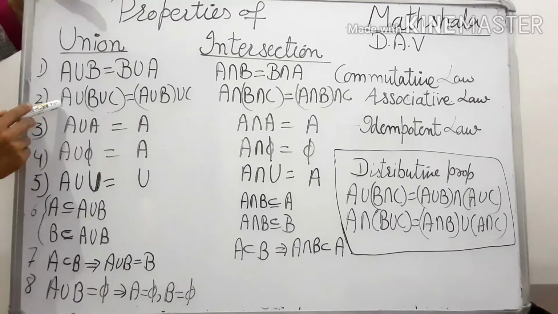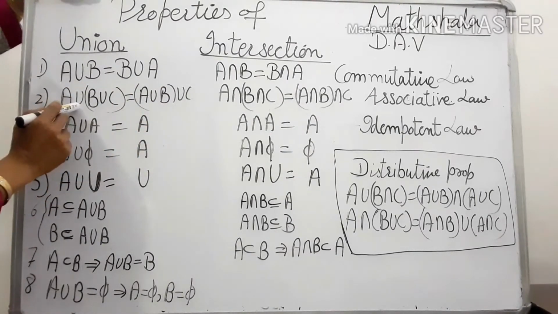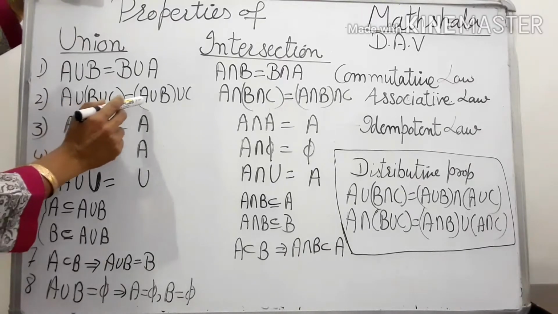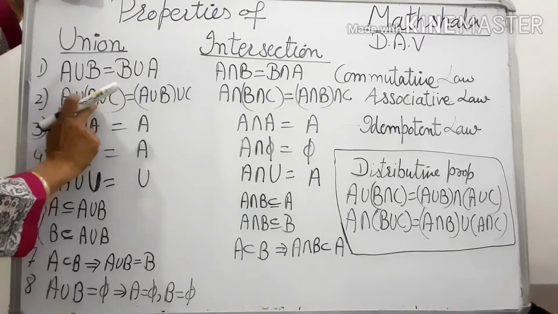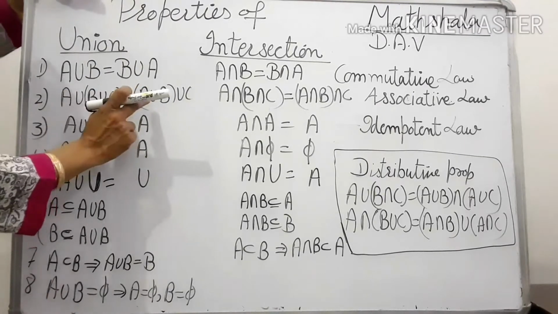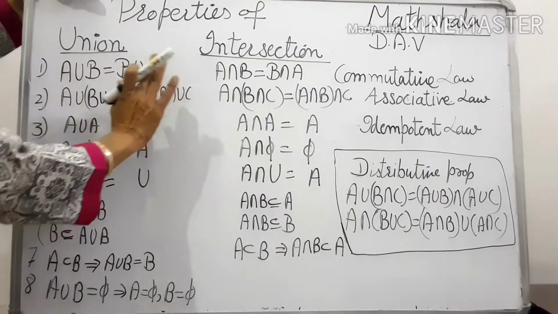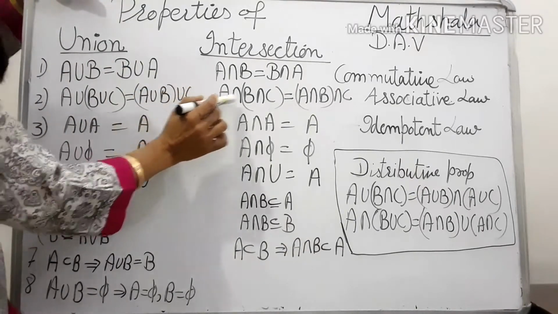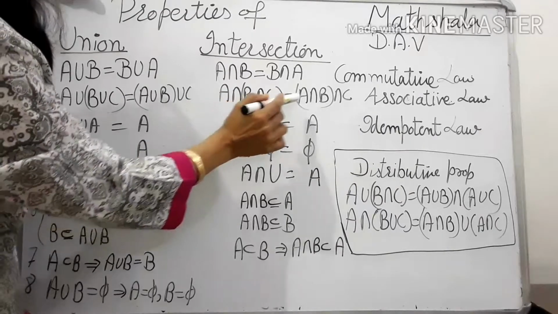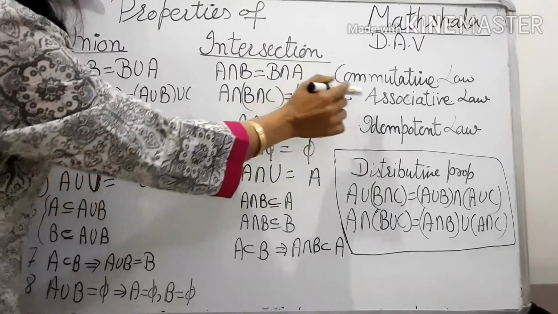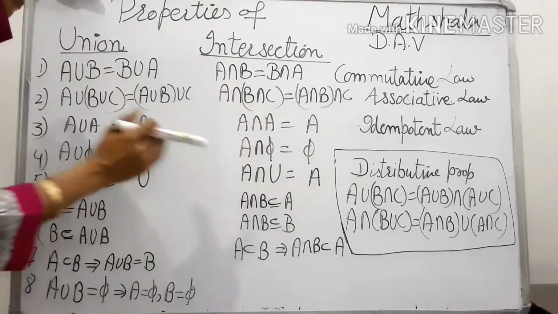Now next is the associative law or associative property. A union B union C is the same as A union B whole, union C. Means आप किसी भी दो सेट्स का यूनियन पहले ले लें, इससे फर्क नहीं पड़ता पहले आप B C का ले रहे हैं या A B का ले रहे हैं, रिजल्ट विल बी रिमेन सेम. इज द केस विद इंटरसेक्शन: A intersection B intersection C is the same as A intersection B with C. This property is known as the associative law. So we'll discuss union first and then intersection.